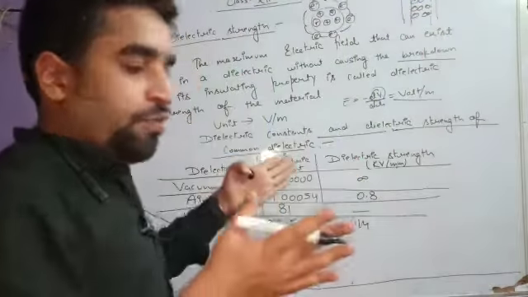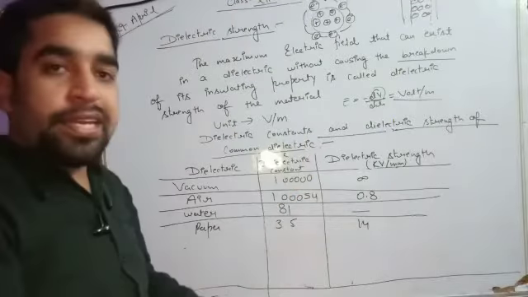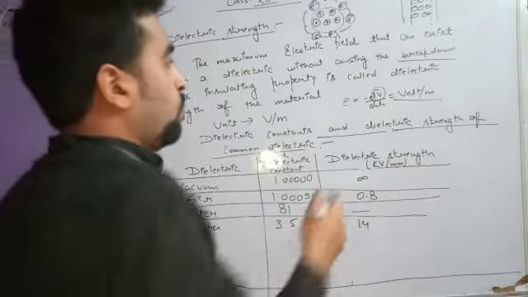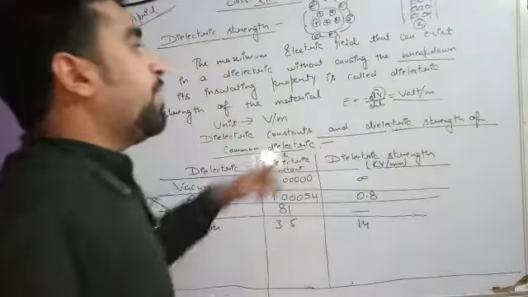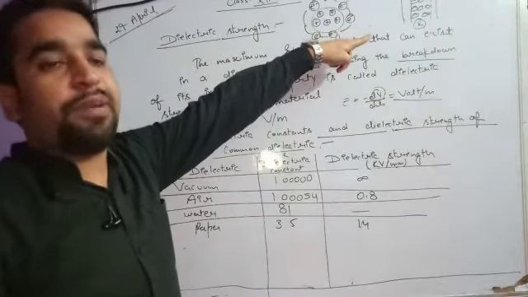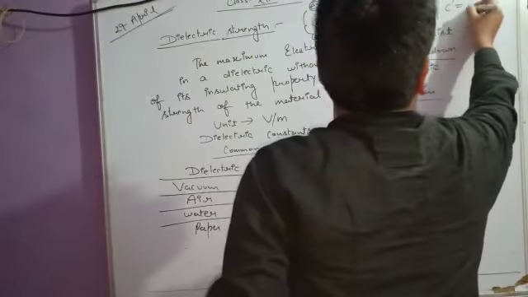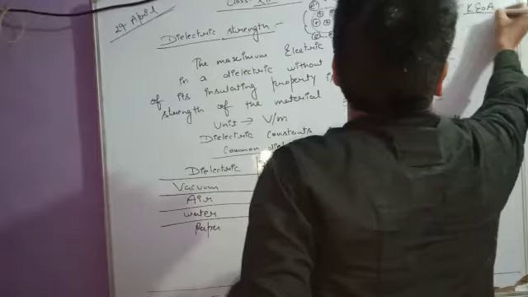If the dielectric constant of this material is K, the new capacitance will be K epsilon naught A upon D.